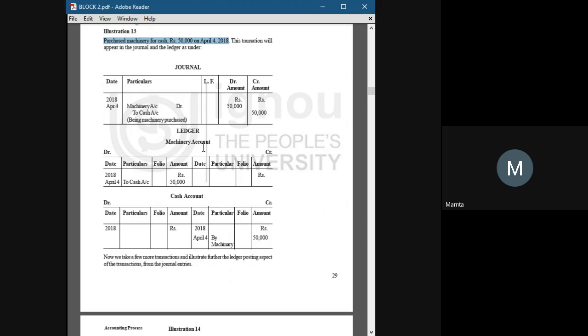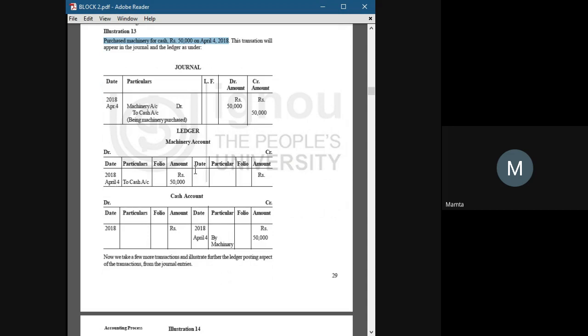So coming to the first account, which is machinery account. Now you can see machinery account is debited, which means we have to go to the debit side of machinery account. You can see it here.